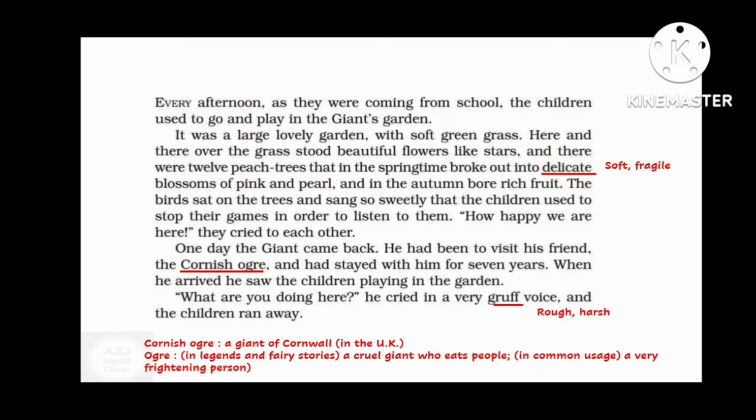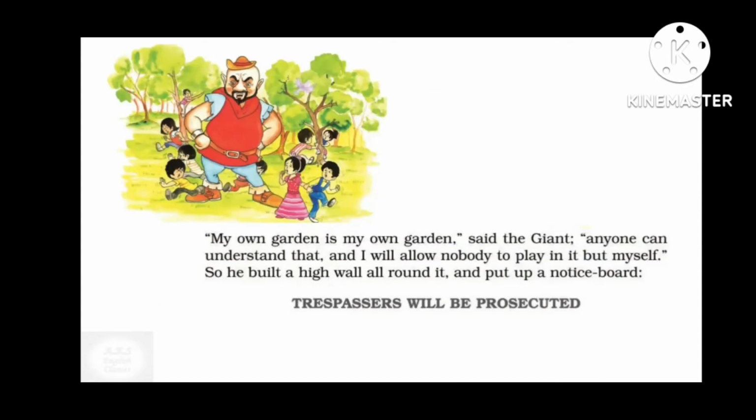So till the giant was not there, children used to play in his garden. But one day the giant came back. He had actually gone to visit his friend Cornish ogre. Cornish ogre is a giant of Cornwall. Cornwall is in UK. An ogre, according to legends and fairy tales, is a cruel giant who eats people. And in common usage, he is a very frightening person. So when the ogre came back and saw the children playing in his garden, he shouted in a very rough and harsh voice, and the children got scared and they ran away.